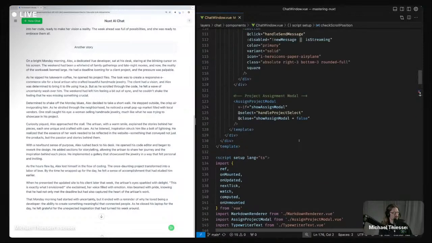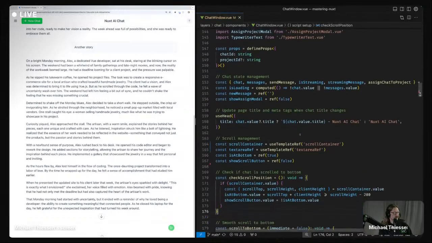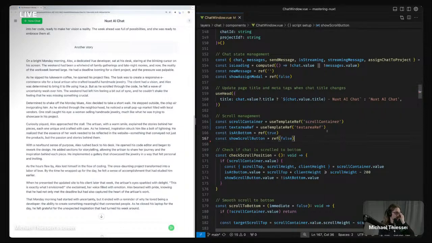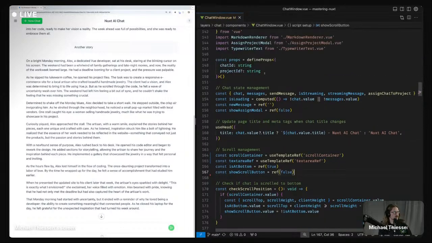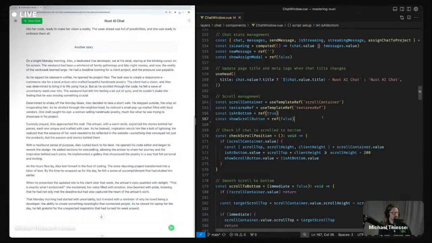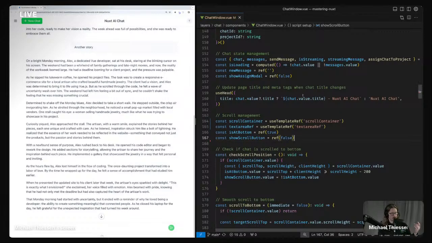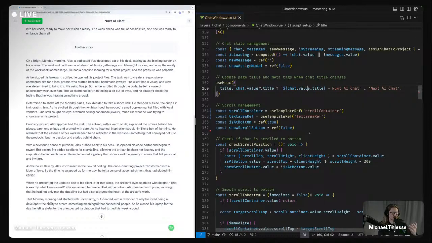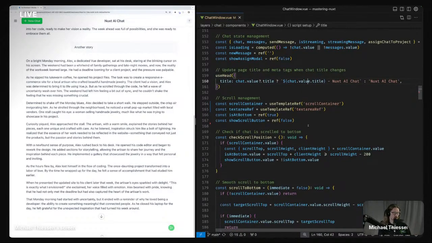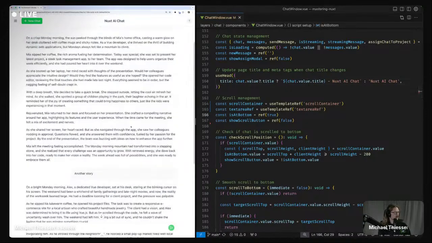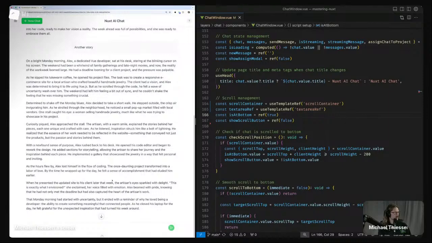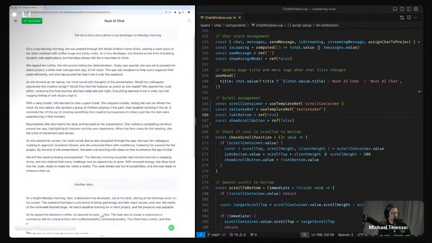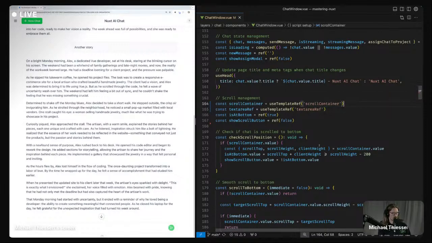Okay, so how do I want to do this? I want to create a composable for all of this scroll stuff. So that's the first thing that we're going to do. But instead of creating a new file, I'm going to create an inline composable, because it makes it easier for us to organize the logic first and make sure that things are still working. So let me just check that this button actually works. Okay, so the scroll to bottom is currently working, so we'll go with that for now.